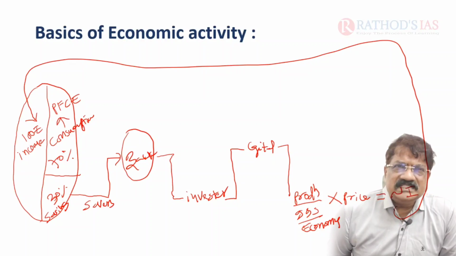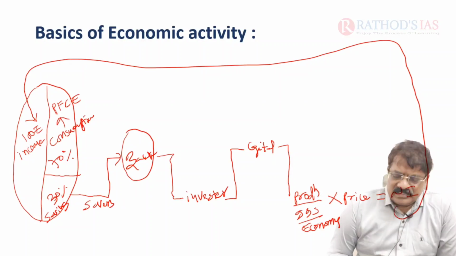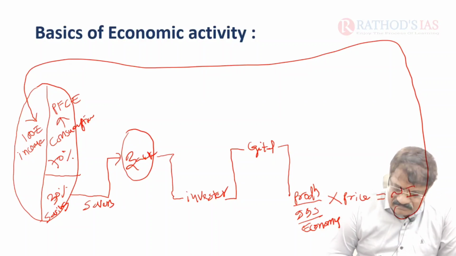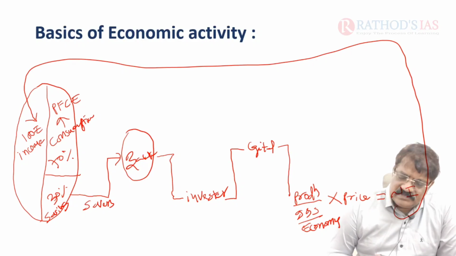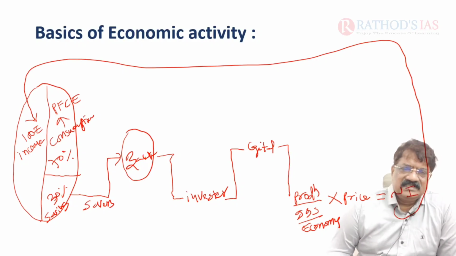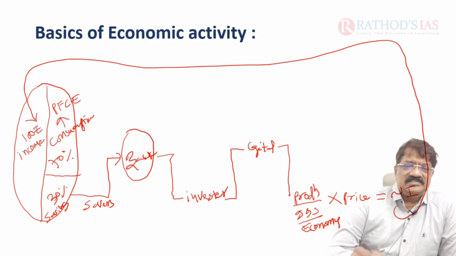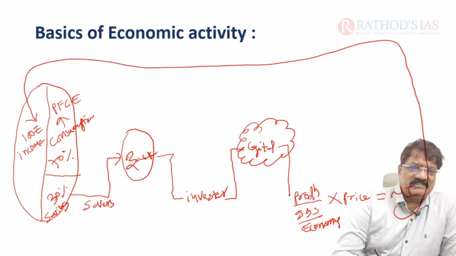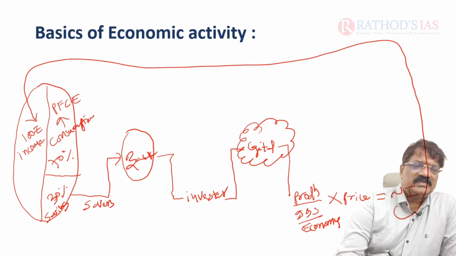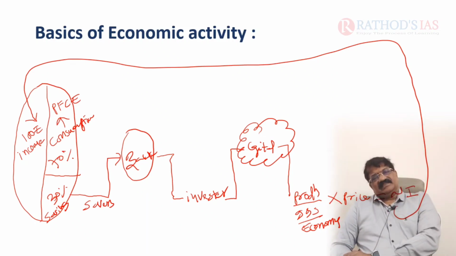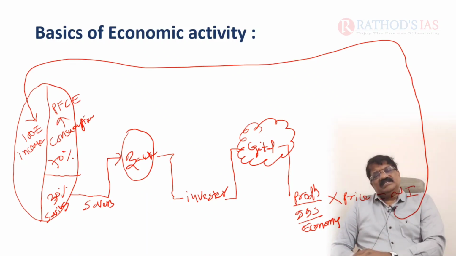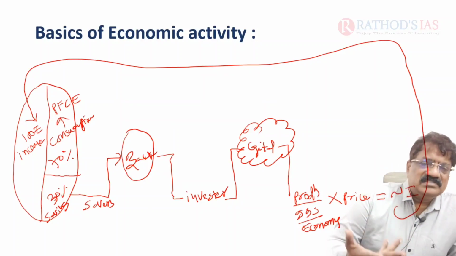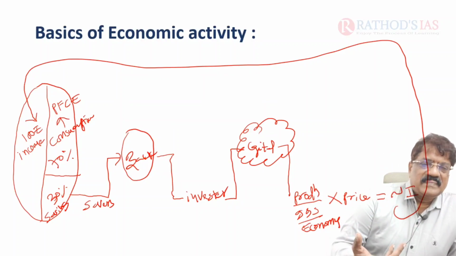As I mentioned in the preceding classes, if you want to convert your economy from developing into developed, if you want to improve your status in international indexes, you must concentrate on capital. Your capital is created from investment. Investment is drawn from savings. Savings are drawn from income. This is a basic economic activity. So we need to run the basic economic activity without leakages. Right? It is a continuous process.